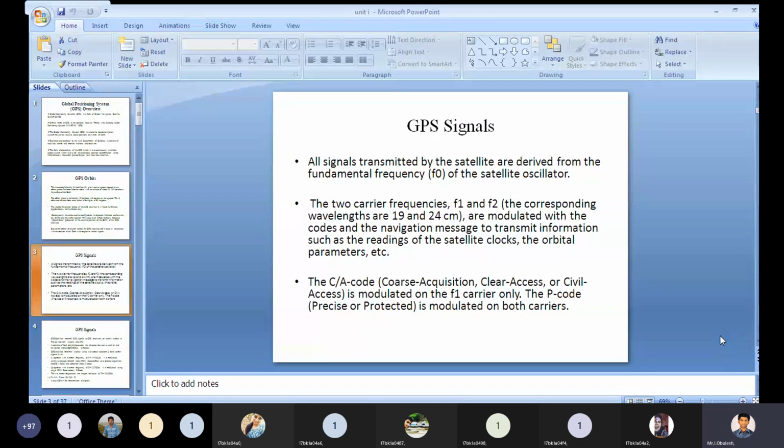P means protected or precise. The protected or precise code is modulated on both carriers, but the C/A code is modulated on the F1 carrier only. You need to keep in mind these two.